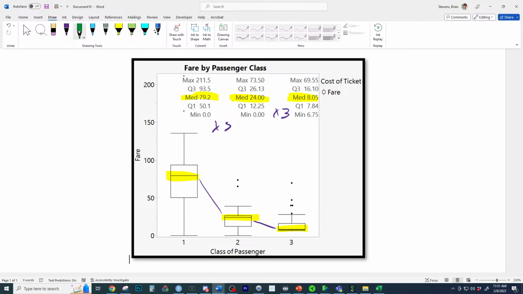You also notice that when you go between the classes, there's a lot more what in the data? Another thing to note is there's a lot more what in the data right here. What would we call this? I know what that is. Mathematically, it's going to be this right here. And what is this a measure of?